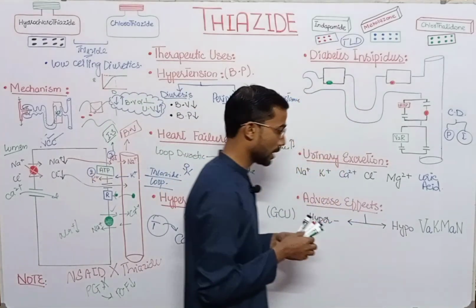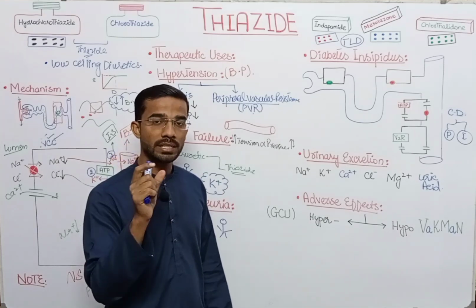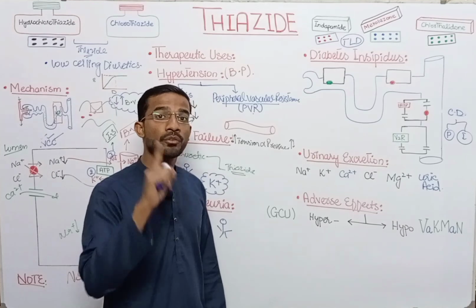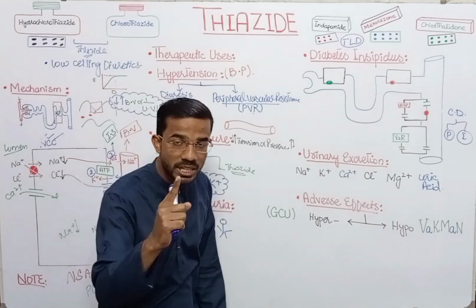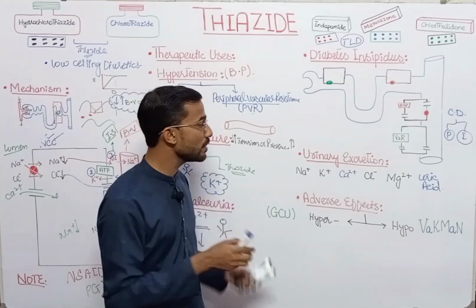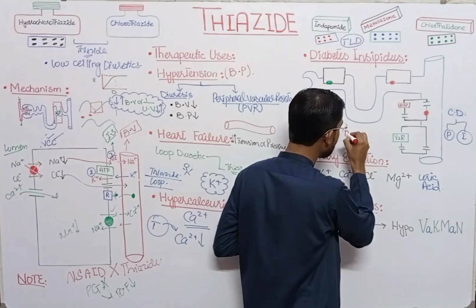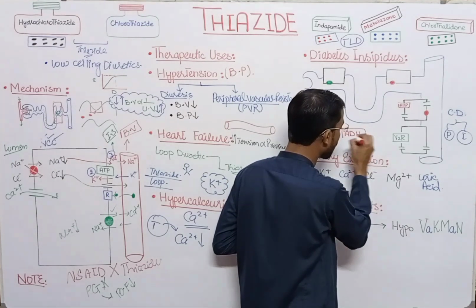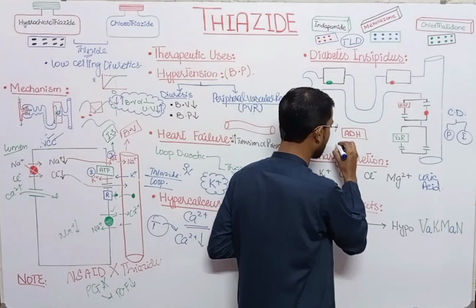Then there is a gland in our brain, the pituitary gland, which has basically three portions. From the posterior part of the pituitary gland comes a hormone called antidiuretic hormone, ADH, another name for which is vasopressin.